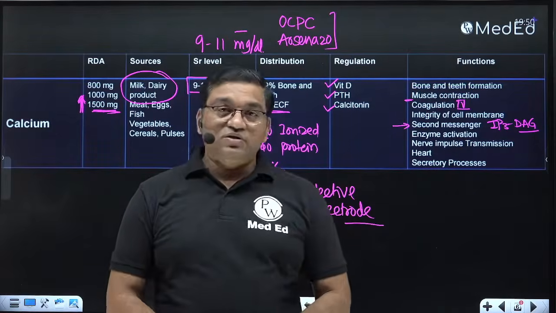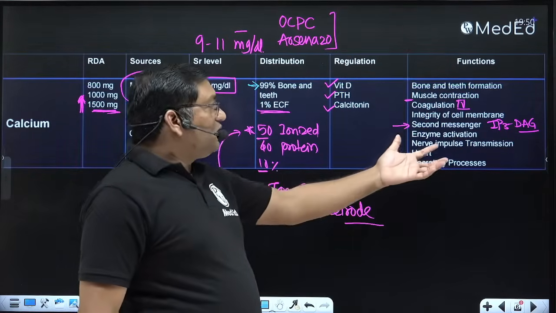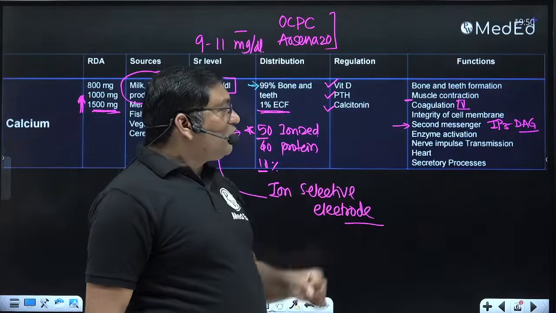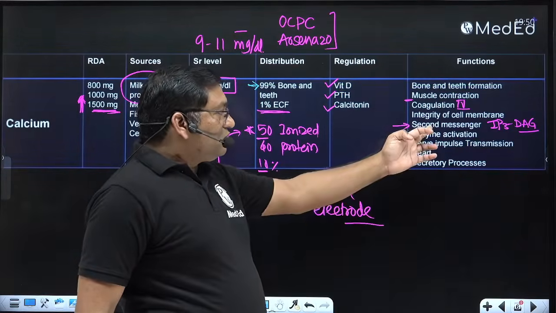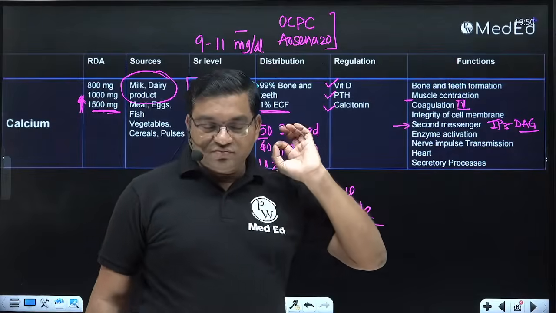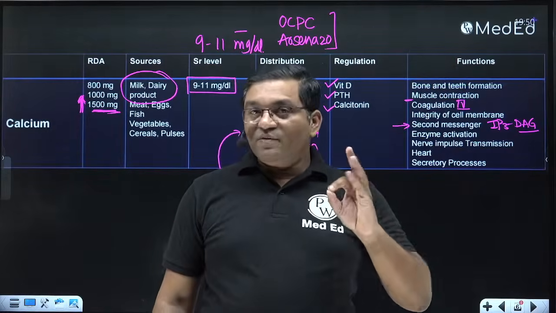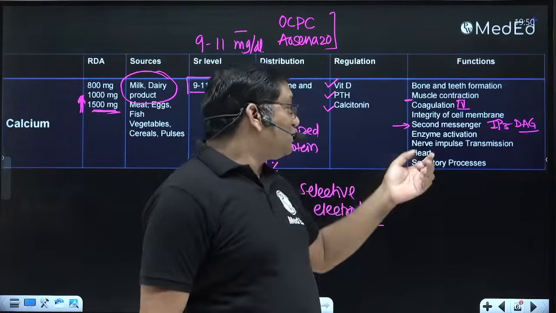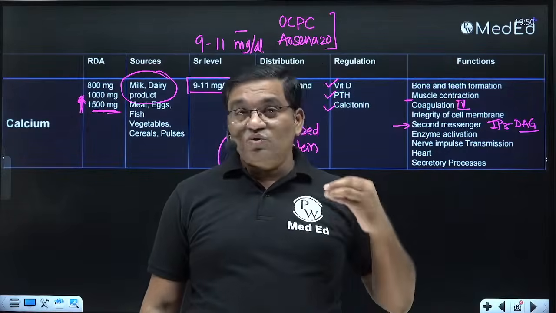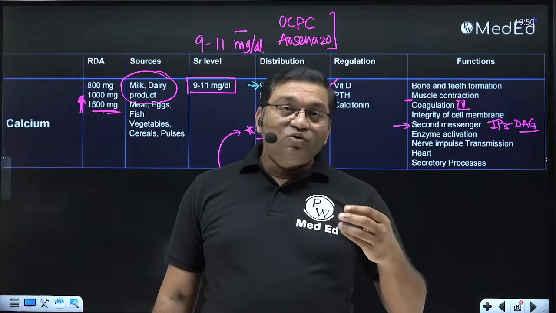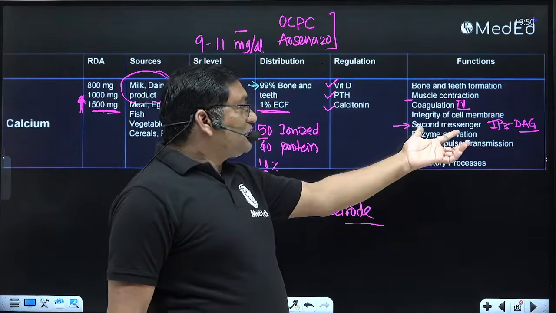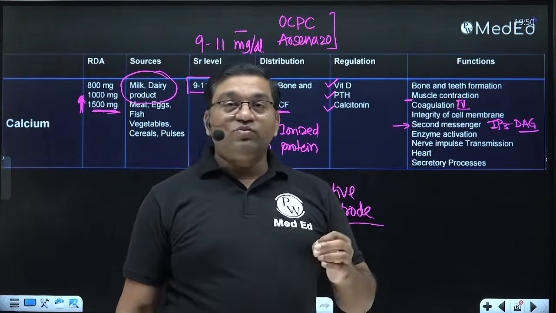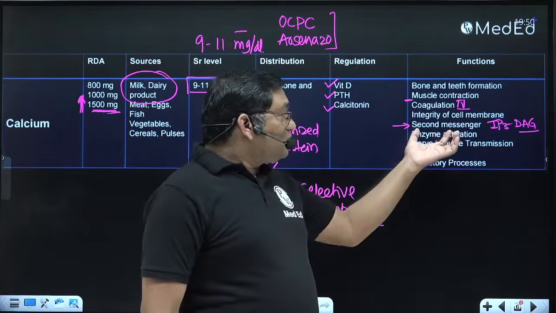Calcium is important for the action of the vasopressin, gastrin, cholecystokinin. So different groups of hormones are there. So it is important in the hormone action. Also, it is important for the action of glucagon, epinephrine.